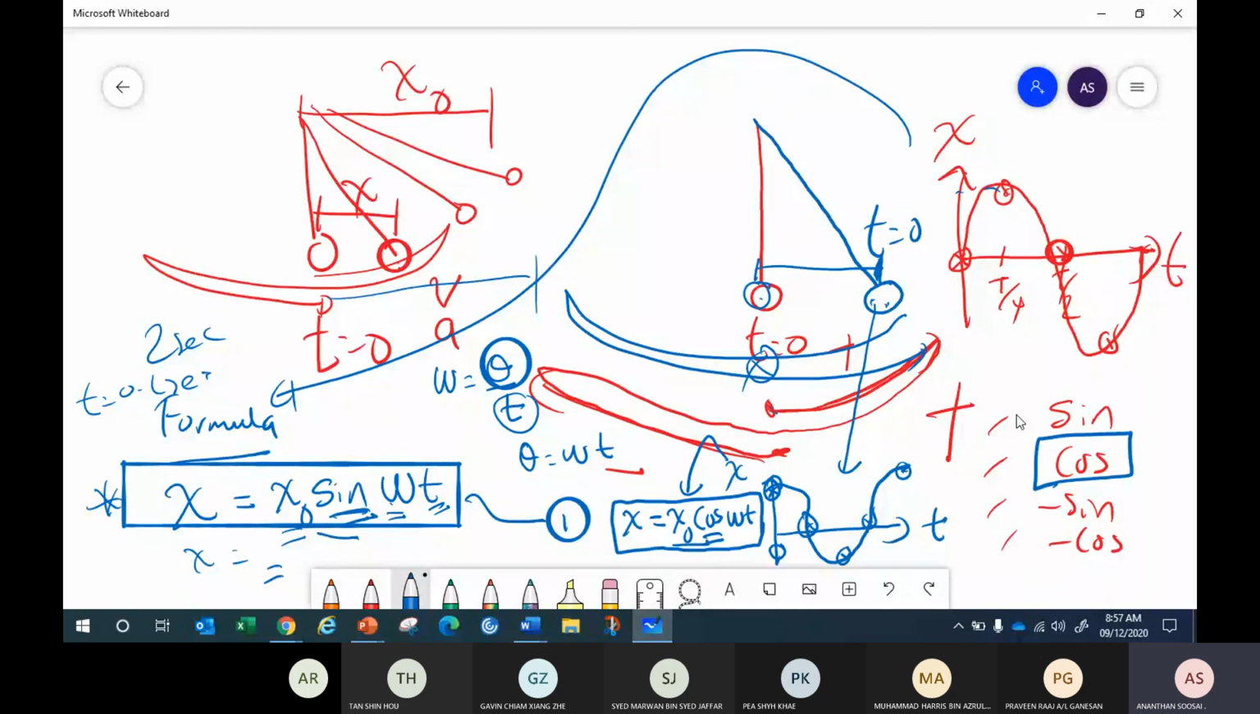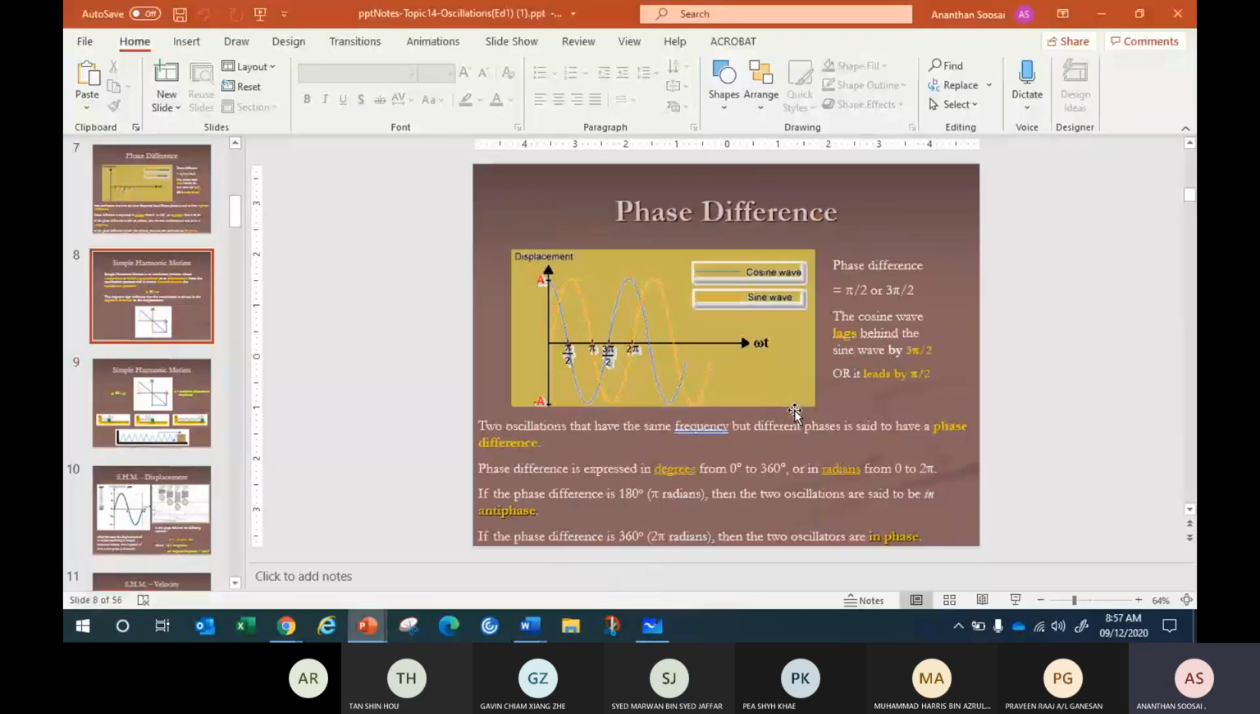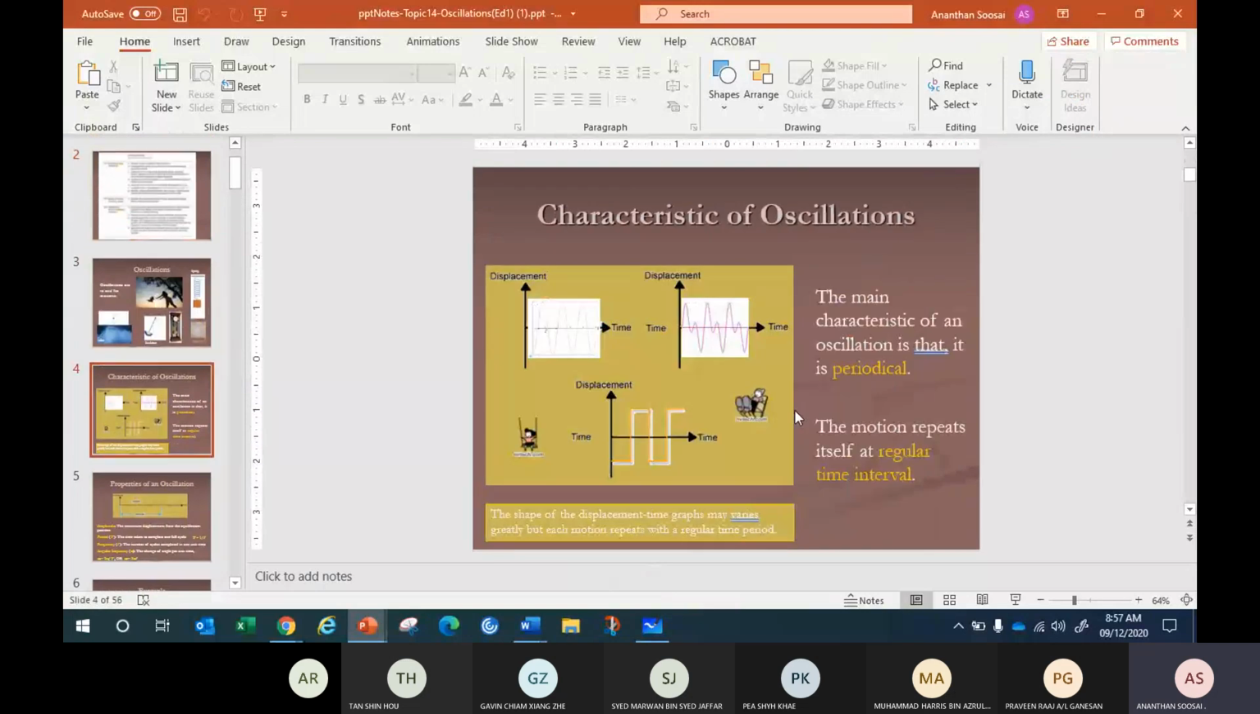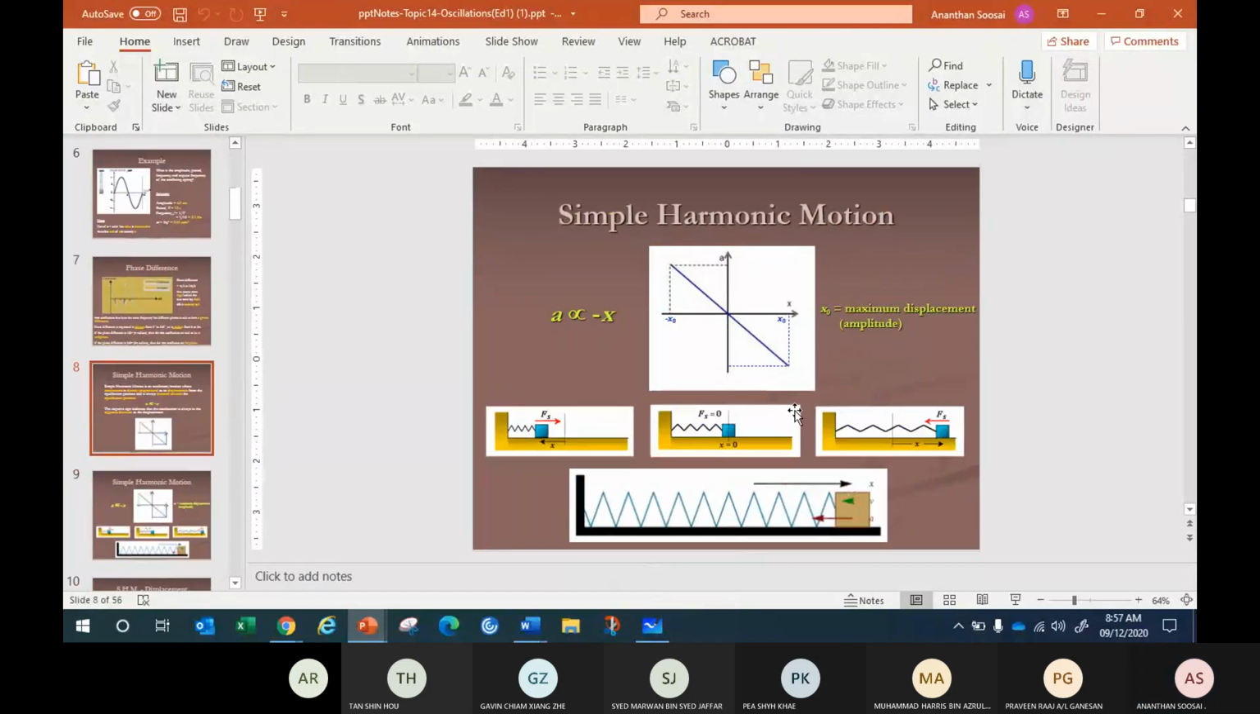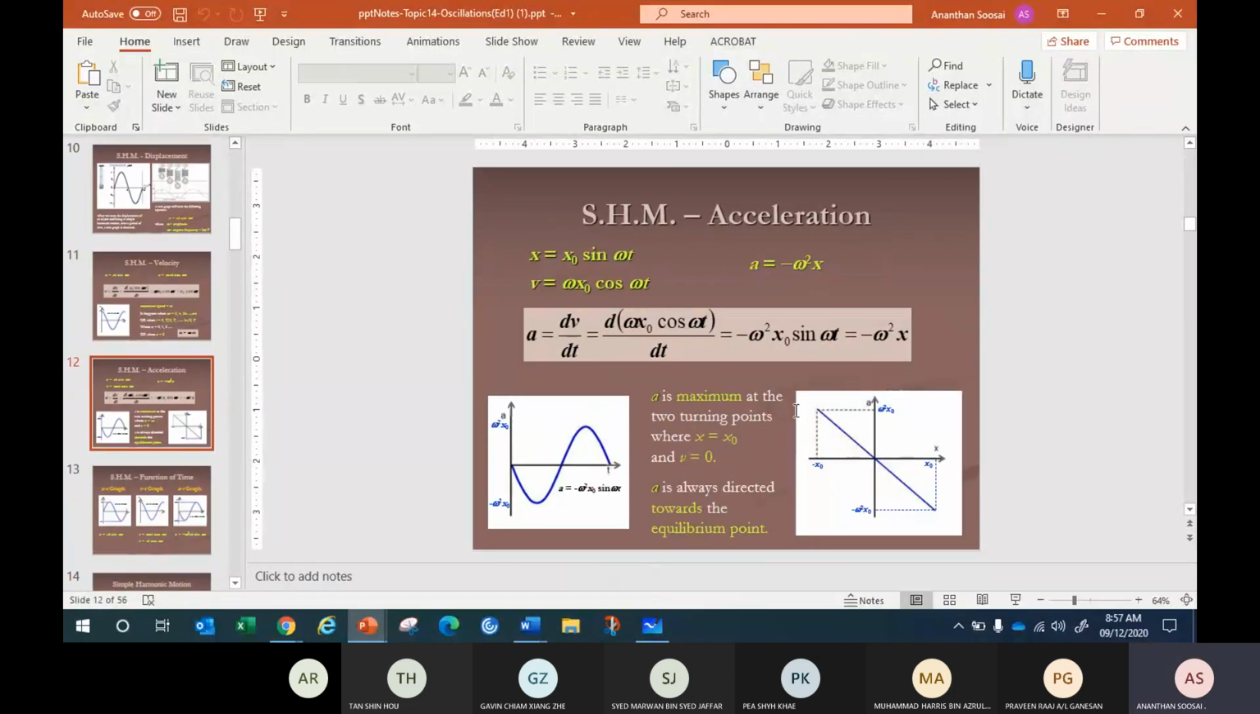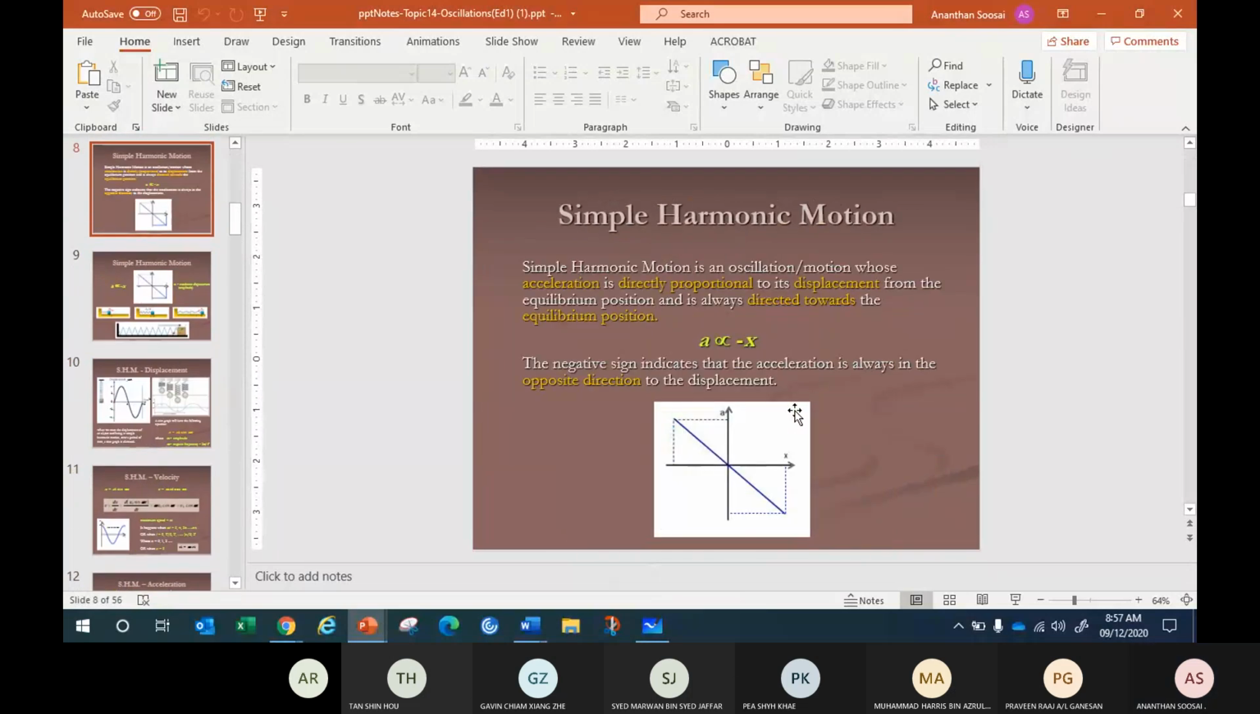Any questions? Okay, so this is today's lesson, just an introduction to oscillation. What you learned today is what is meant by SHM, phase difference, and the definitions. Any questions?